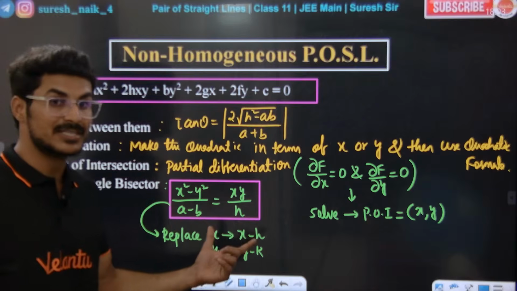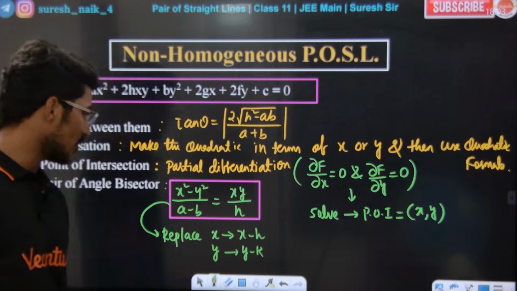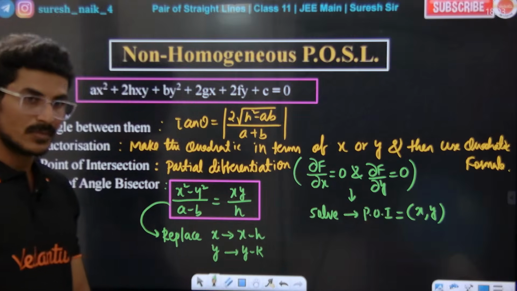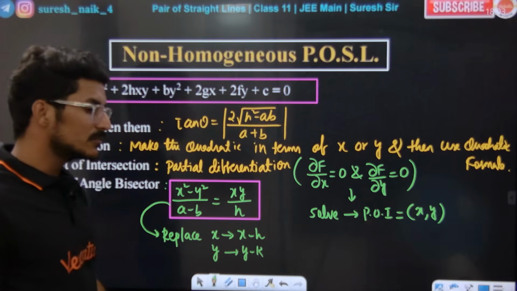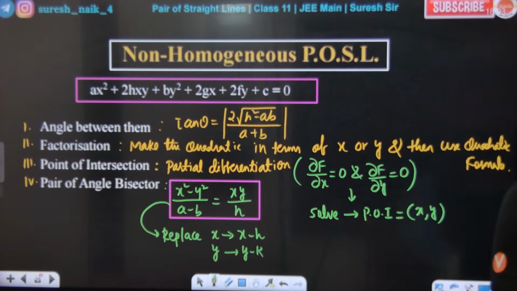We get the angle bisector equation with x minus h, y minus k. Here h comma k is the point of intersection. Now are you getting the point or not? Clear? Yes or no? Very, very simple, very good question.